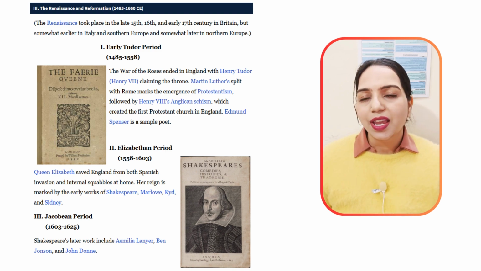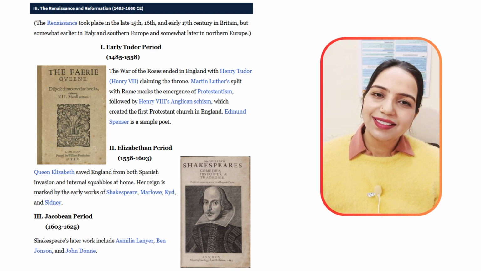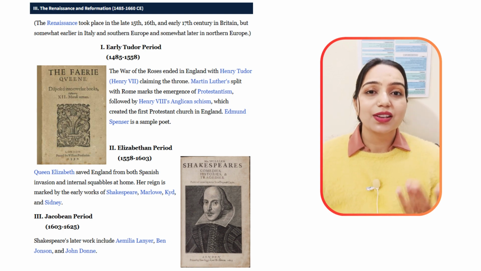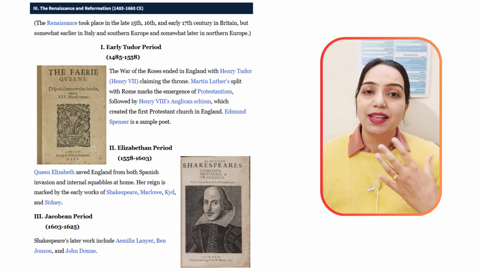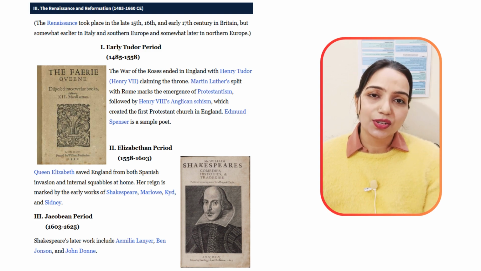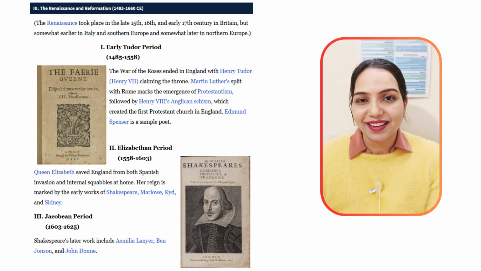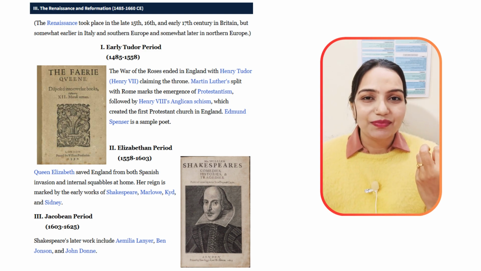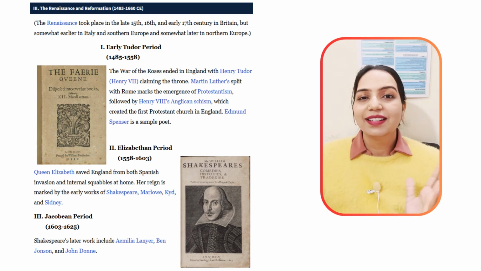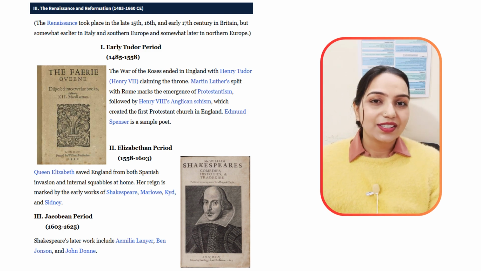So after the age of Chaucer, we saw a little dark age in literature. Why? Because there was the Hundred Years' War going on, there was the peasants' revolt, there was the bubonic plague, which finished one-third of the population of Britain. So obviously you can understand at these hard times how people would be able to focus on literature. So we didn't get great works in literature at that time.